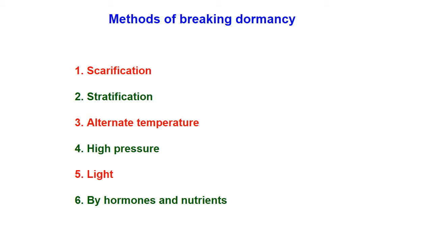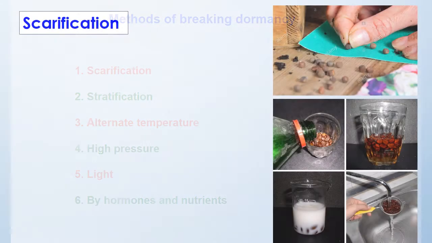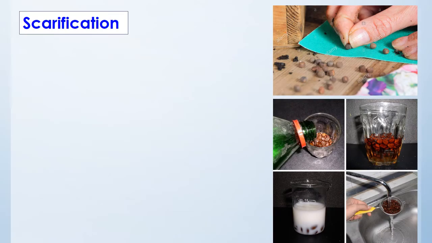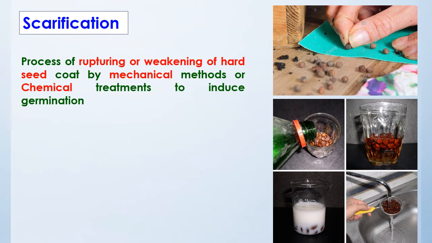Methods of breaking dormancy. There are 6 methods for breaking dormancy. They are scarification, stratification, alternate temperature, high pressure, light, and hormones and nutrients. First, scarification. Scarification is the process of rupturing or weakening the hard seed coat by mechanical method or by chemical treatment to induce the germination process.